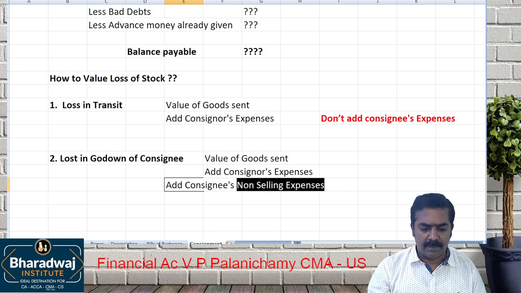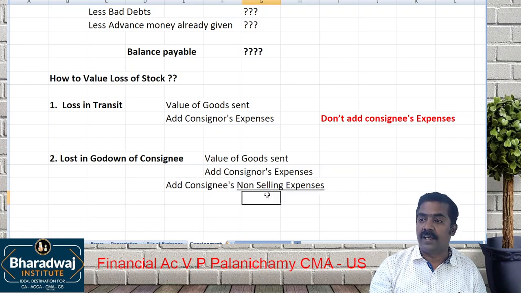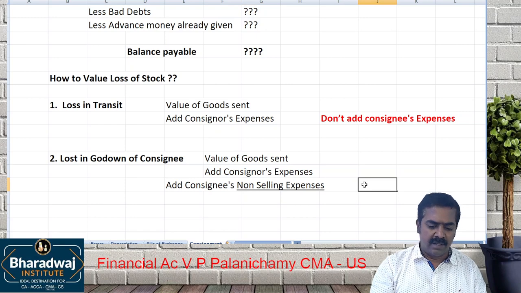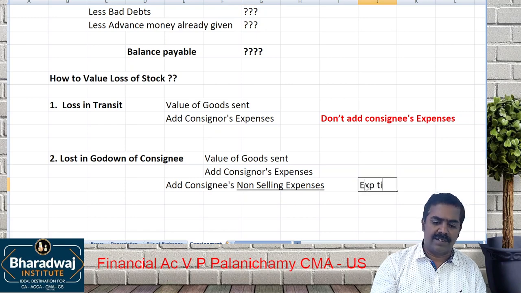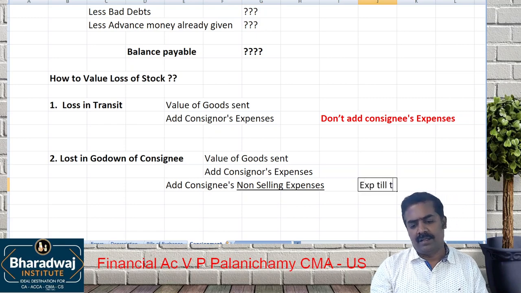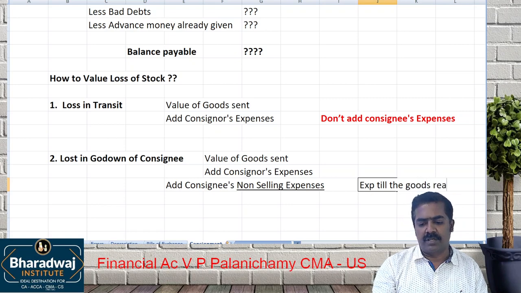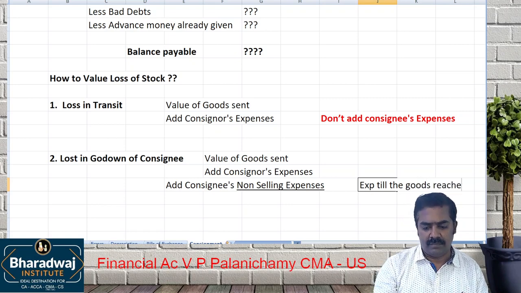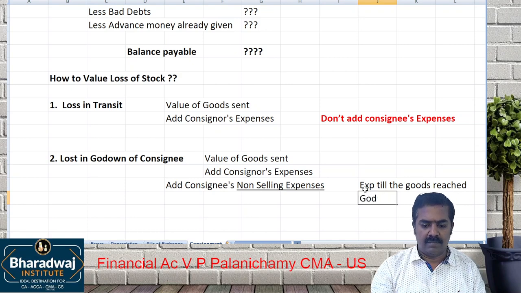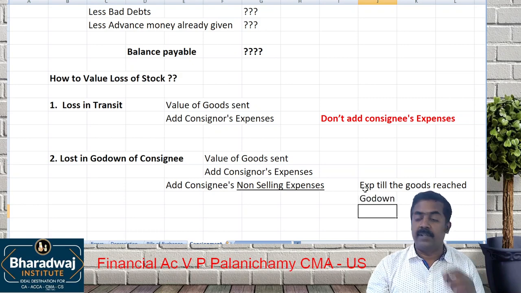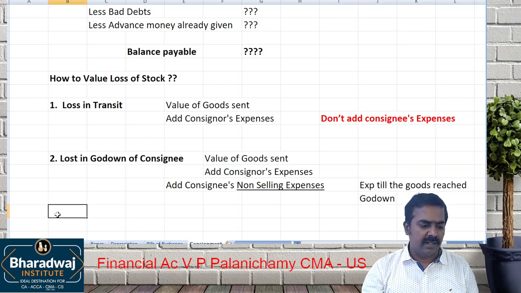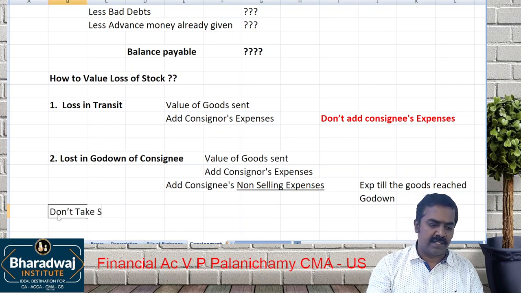What is this? Non-selling expenses means expenses till the goods reach the godown, which means don't take selling expenses.